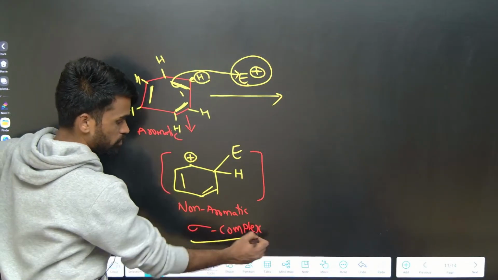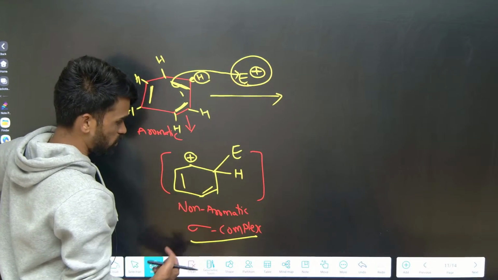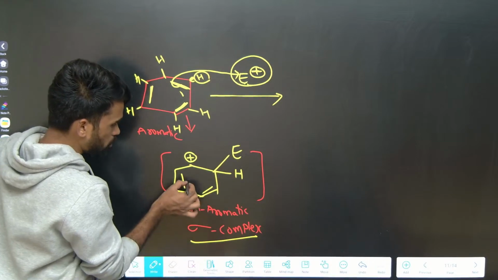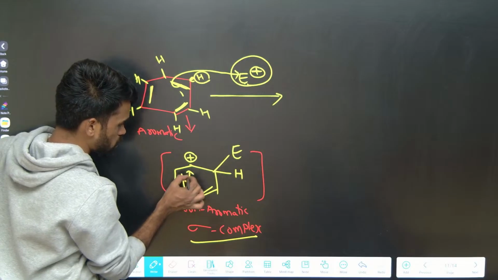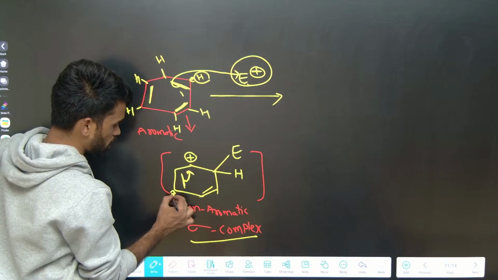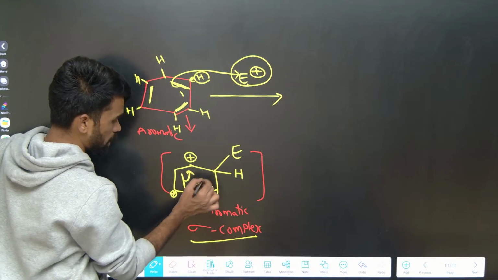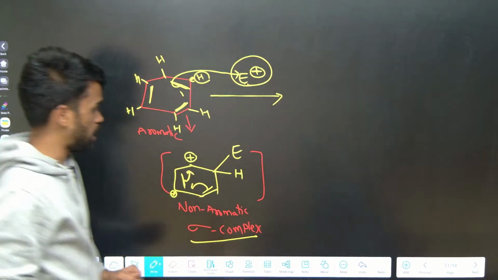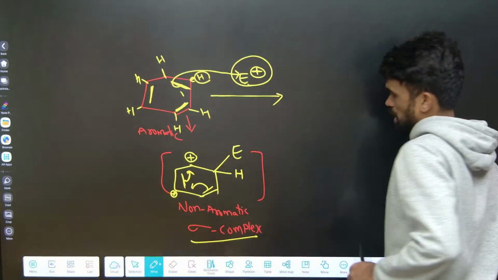Remember this term, because there is one question I will show you. This sigma complex is stabilized by conjugation of the pi electrons. When the charge shifts, the positive charge comes here, and again here, and like that a non-aromatic compound gets stabilized.